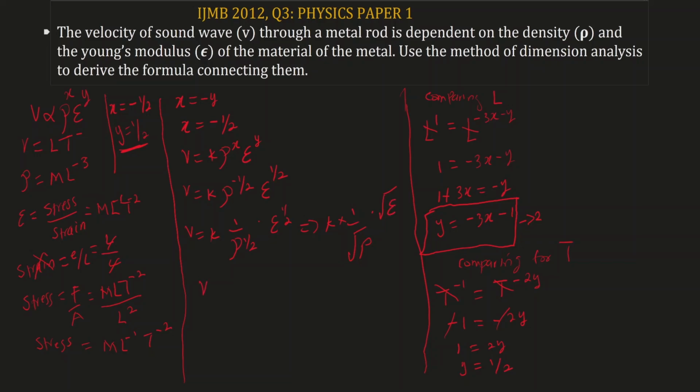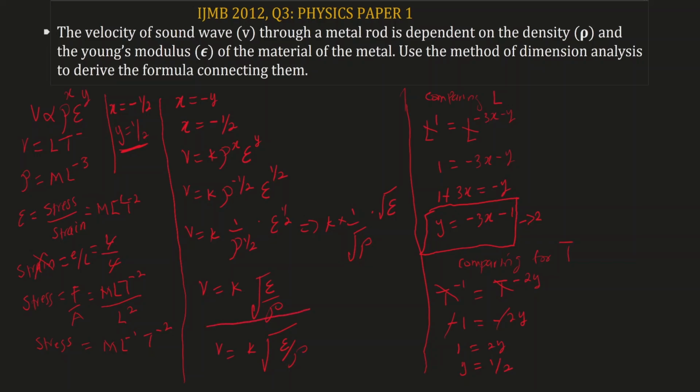You can combine both and say V is equal to K times square root of Young's modulus over density. So the equation connecting the two is V equals K square root of Young's modulus over density, right?